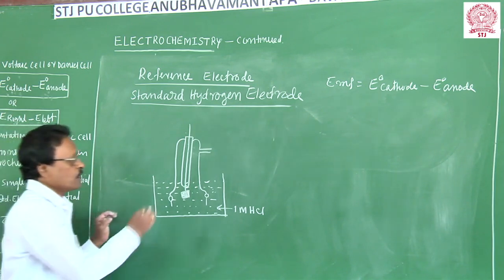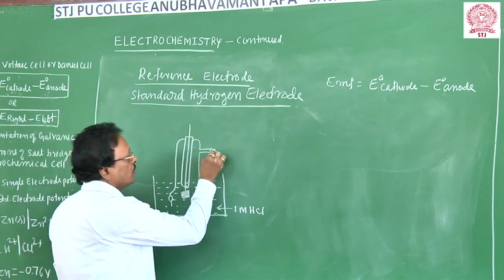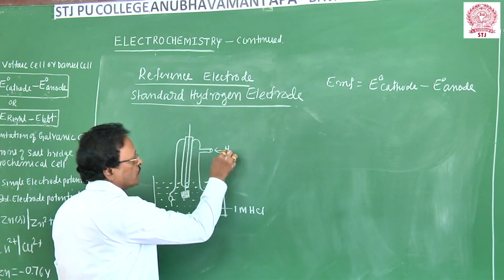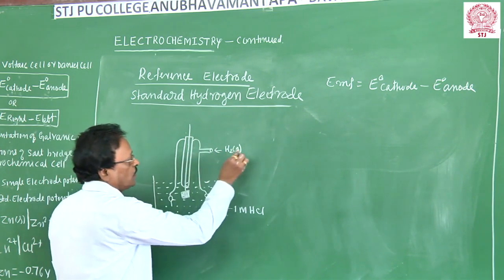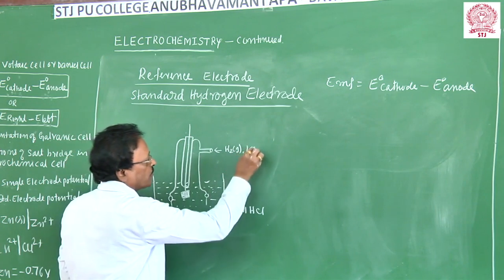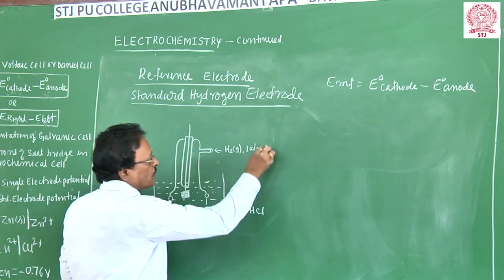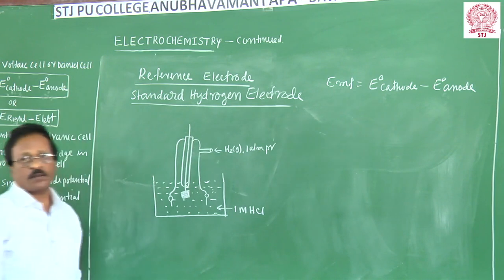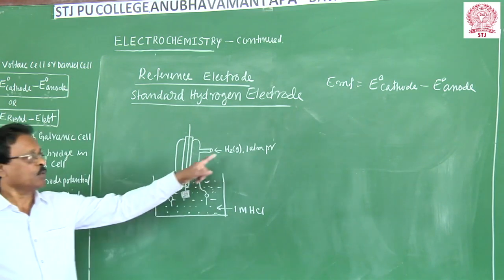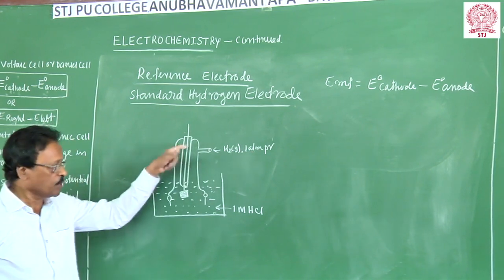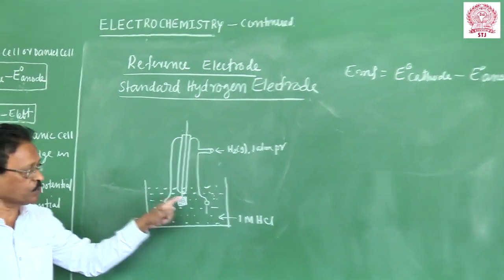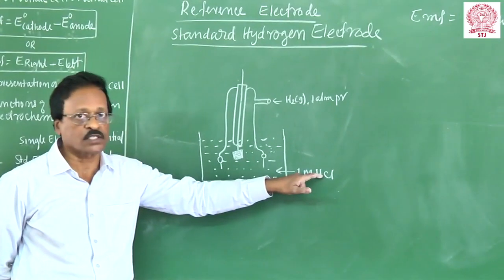So here what I do, I pass the hydrogen gas. The purified hydrogen gas is bubbled through the electrode exactly at 1 atmospheric pressure. Now, for the standard electrode, so many conditions are maintained. So here I am going to pass the hydrogen gas exactly at 1 atmospheric pressure, bubbled through this solution. This electrode is dipped into 1 molar hydrochloric acid solution.